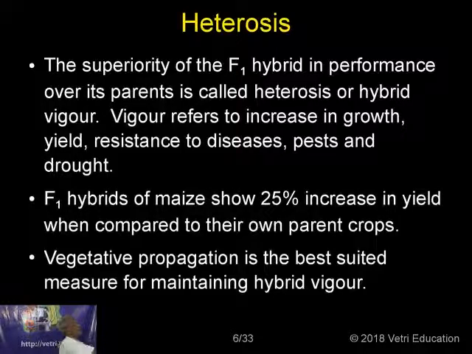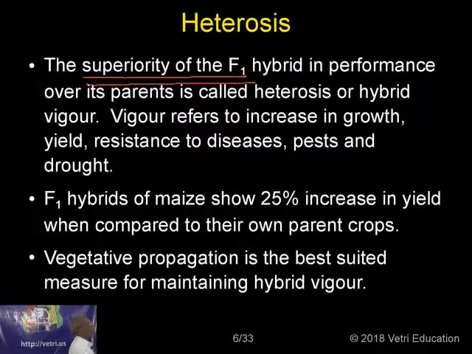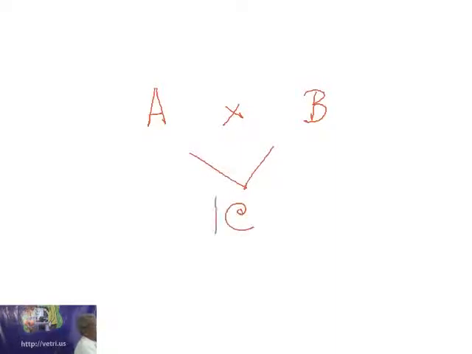So heterosis is the superiority of the F1 generation over its parent. There is a plant A with certain qualities. You cross it with B with certain qualities. When you cross these two plants, you get a plant C. This plant C is superior over A and superior over B.